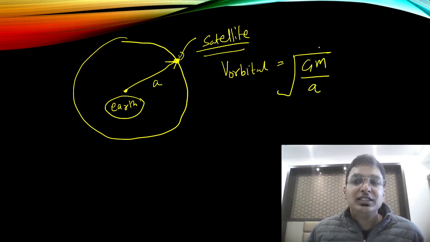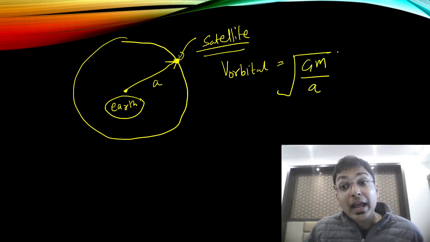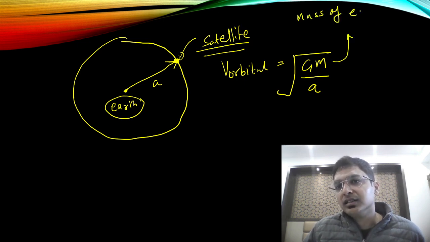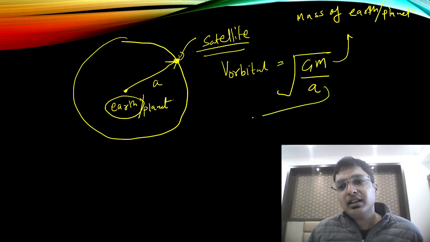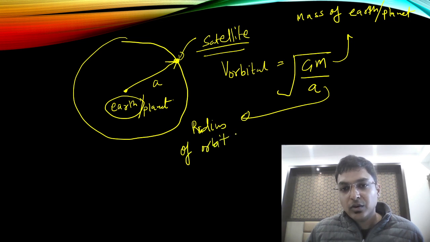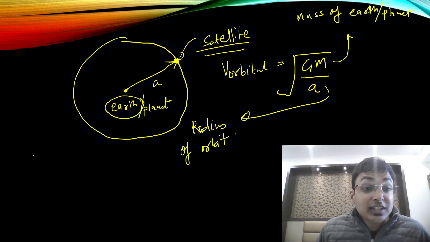So what is G? G we all know is a constant. M is the mass of the earth. It can be the planet also, but here it is earth. Mass of the earth or the planet. And what is a? a is the radius of orbit. Correct.